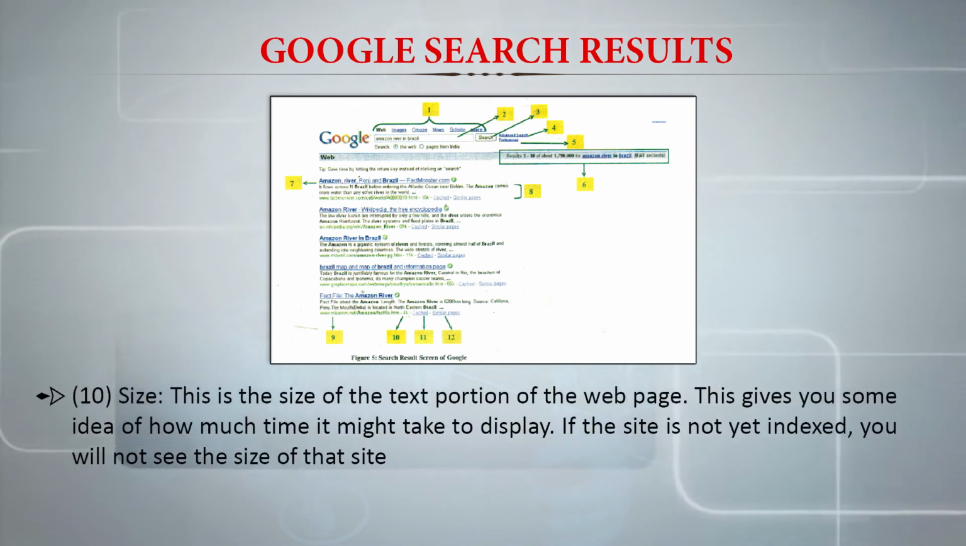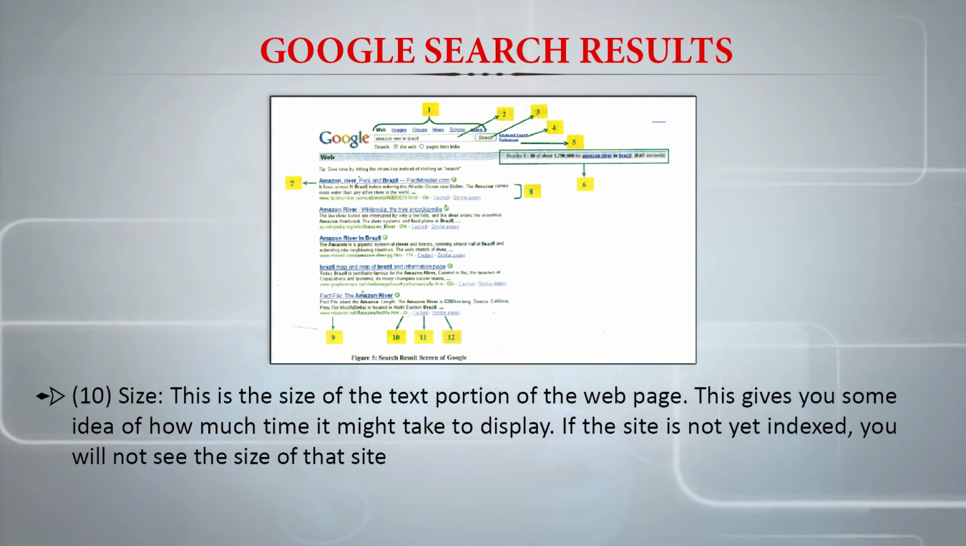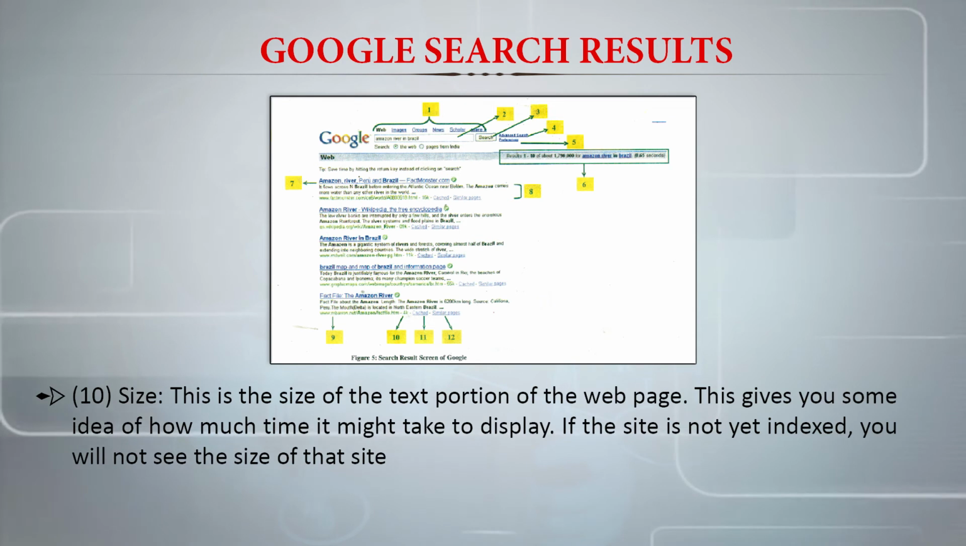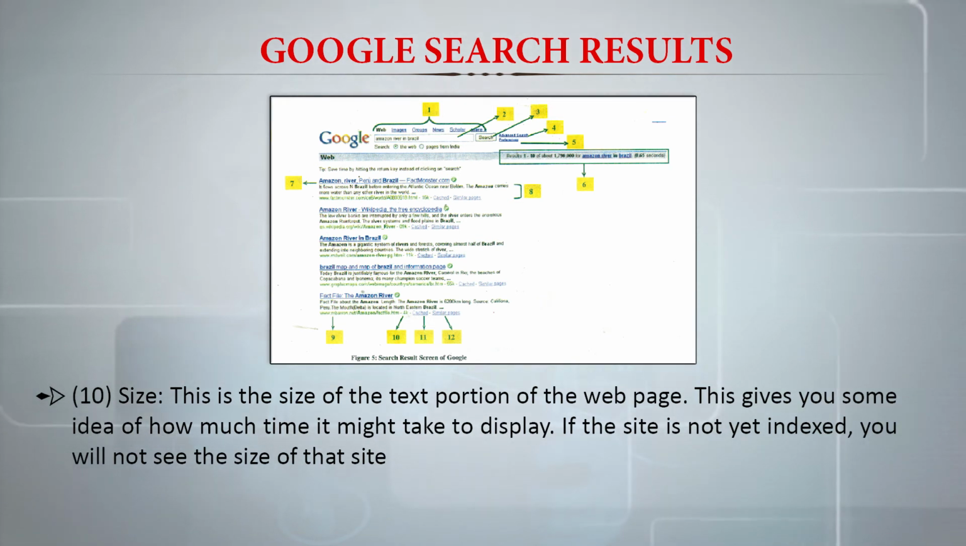Another thing is the size. Basically, it is the size of the text portion of the web page. It gives us some idea of how much time it might take to display. If the site is not yet indexed, we will not see the size of that site.